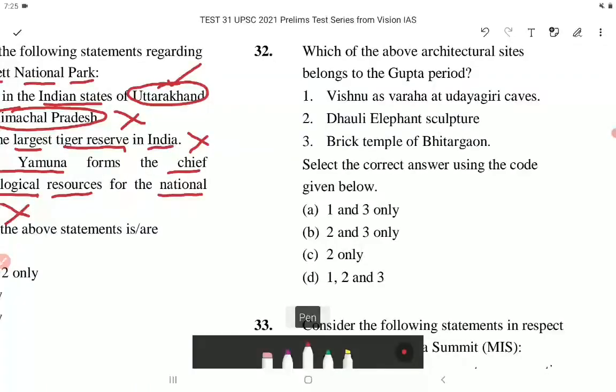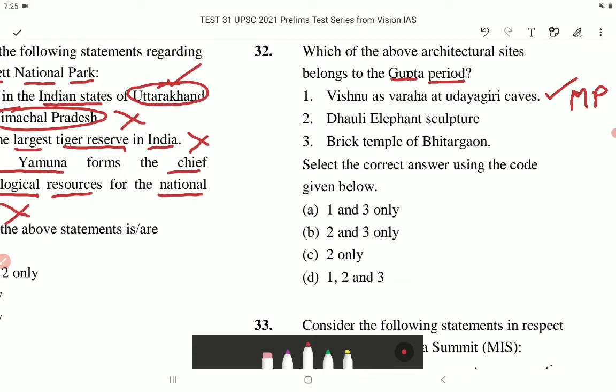Which of the above architectural sites belongs to the Gupta period? Number 1, Vishnu Varaha at Udayagiri caves. So this is true. It is in the state of Madhya Pradesh. Number 2, we have Dhauli elephant sculpture.